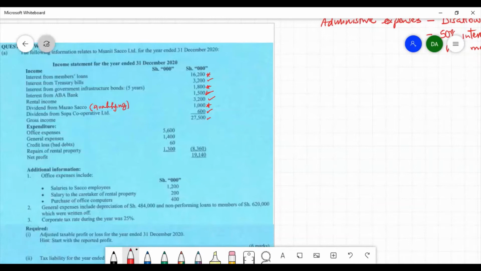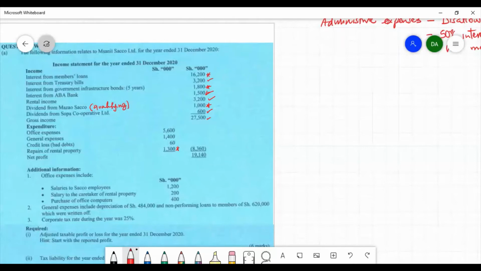Then we have expenditure, which includes office expenses, general expenses, credit loss, that is bad debts, repairs of rental property, and then we have the net profit reported. Now, repairs of rental property here is an expenditure related to the rental income, therefore it will be deducted from the rental income before determining the net rental income, which should be added.